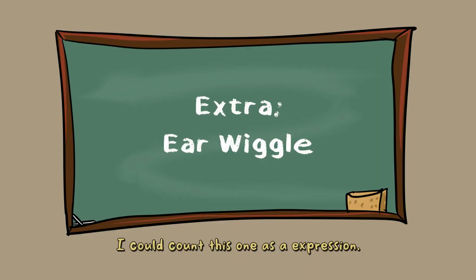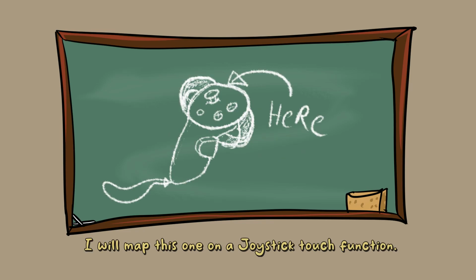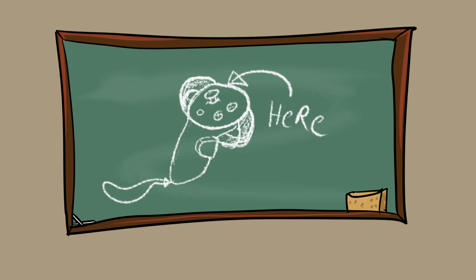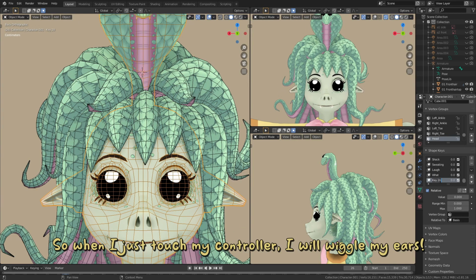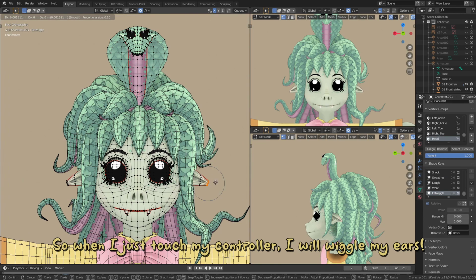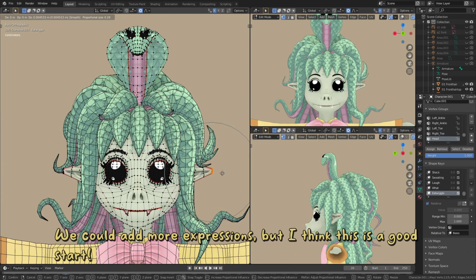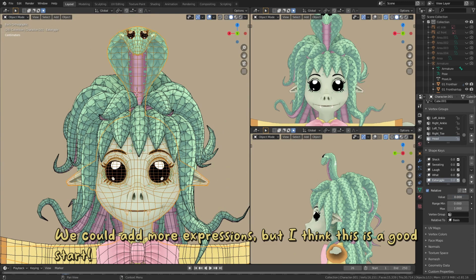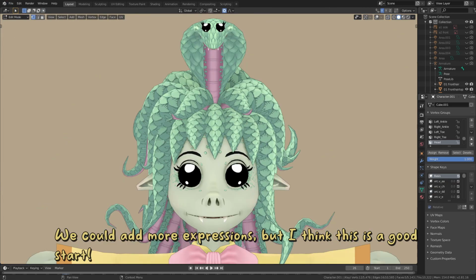I could count this one as an expression. I will map this one on a joystick's touch function. So, when I just touch my controller, I will wiggle my ears. We could add more expressions, but I think this is a good start.